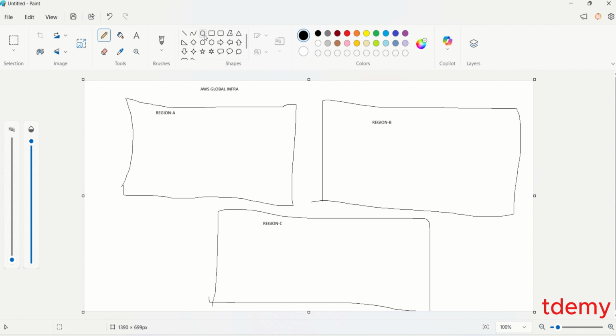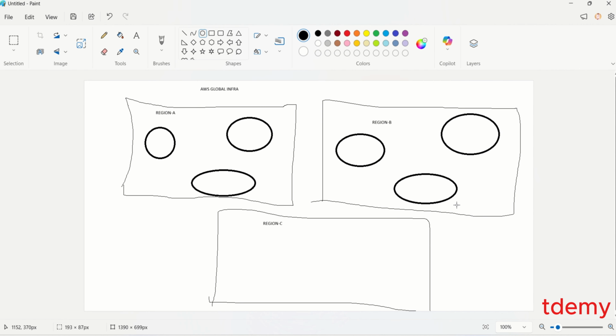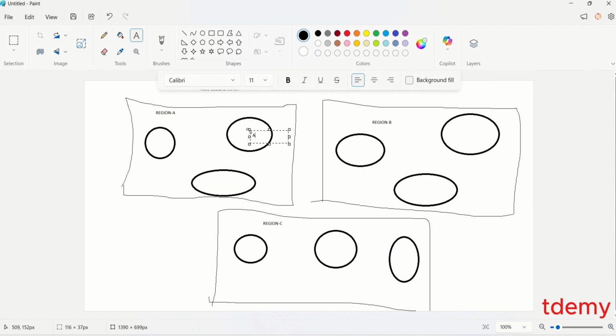Basically, I'll use circles as availability zones. So this is an availability zone, this is an availability zone, and this is one. We have an availability zone here, here, and here. We call them AZs, so I'm just going to call them AZs.